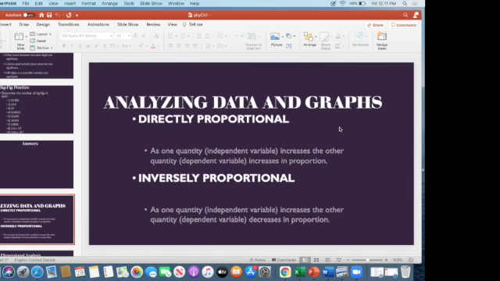We're also going to talk about analyzing data and graphs. So you'll need to know the difference between something that's directly proportional to something and inversely proportional to something. So directly proportional means that as one quantity increases, the other quantity will increase as well. That's when you have an independent variable and a dependent variable, and they're both doing the same thing at the same time. Inversely proportional is when you have your independent and dependent value, but they're doing the opposite at the same time. So as one quantity goes up, the other quantity goes down.